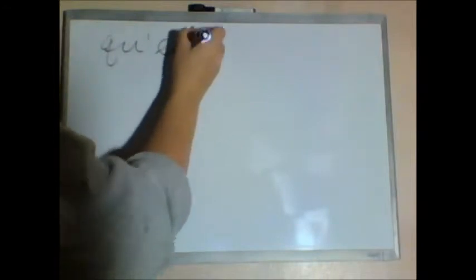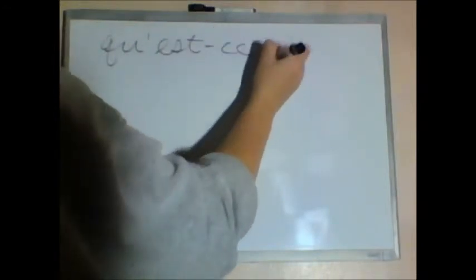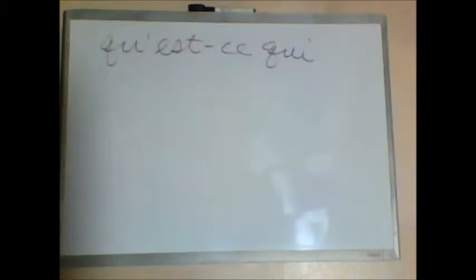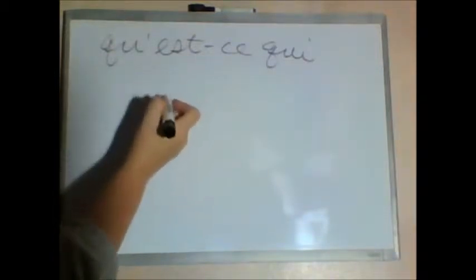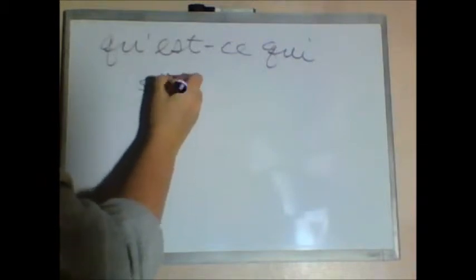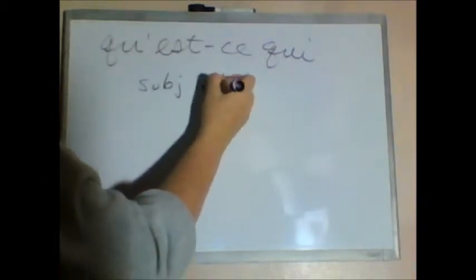There are a few other forms that we're going to add today for the interrogative pronouns, and that is what we saw earlier with our vocabulary, qu'est-ce qui. This is kind of a combination of both. Qu'est-ce qui, if you remember back from your vocabulary, qu'est-ce qui compte le plus dans la vie? What counts the most in life? So we use qu'est-ce qui as the subject of the question.